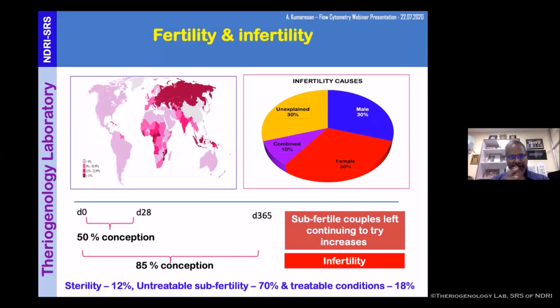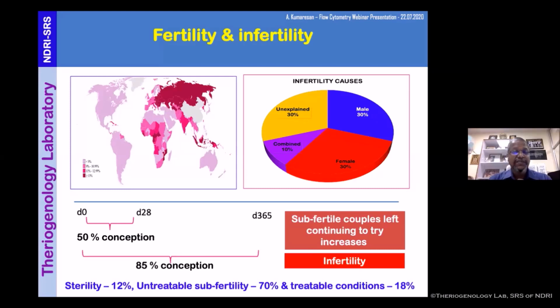And combined, all these things. So the data is very clear in human beings. That's why I have taken the example of human beings. And the beauty of these infertility incidences and occurrences: if you see, there is a couple living together, having unprotected intercourse for a period of a year, and still if they are not conceiving, then they are an infertile couple. That is declared as an infertile couple.